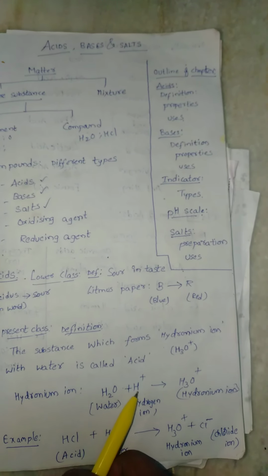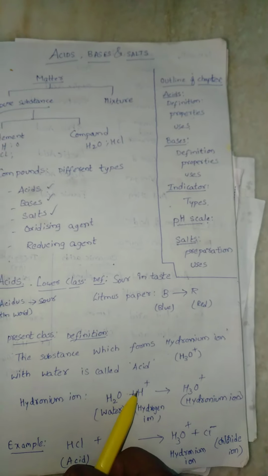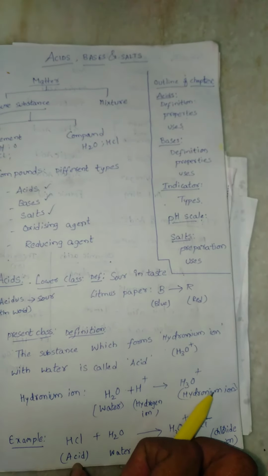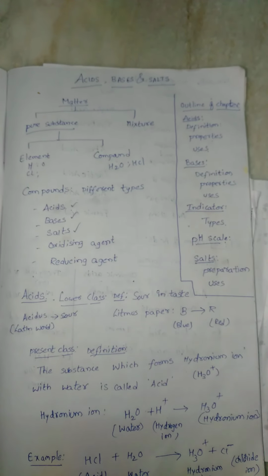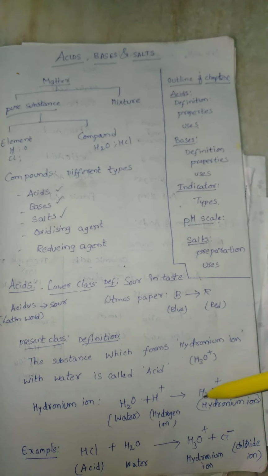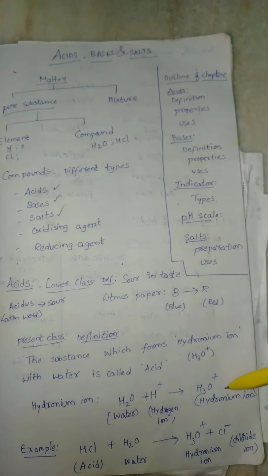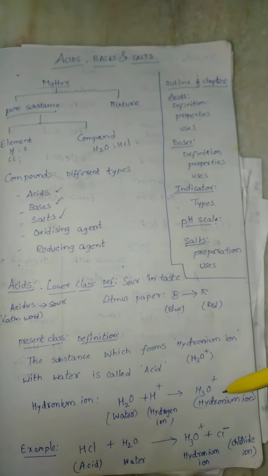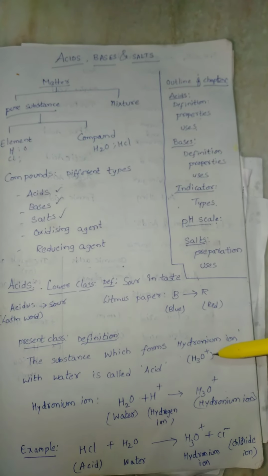Water H2O and hydrogen ion H plus combine and form H3O plus. It is called hydronium ion. So if a substance forms this hydronium ion in water, it is said to be an acid. Remember, a substance is said to be an acid only when water is added. Remember this main point.